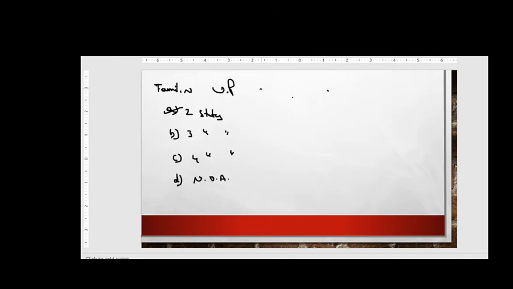How many states do you have to cross minimum? Here from Tamil Nadu you are starting. Options are A 4, B 5, C 6, and D 7.